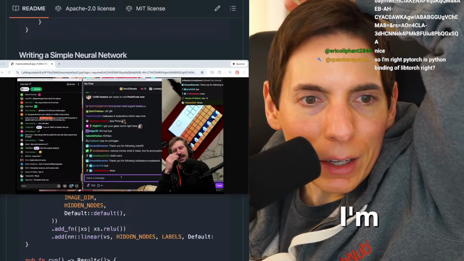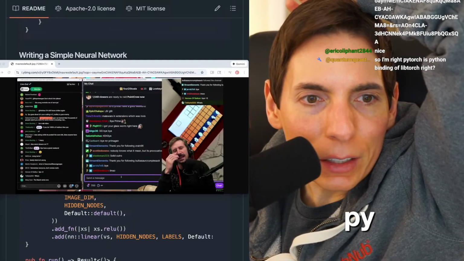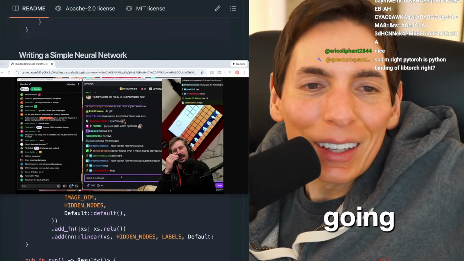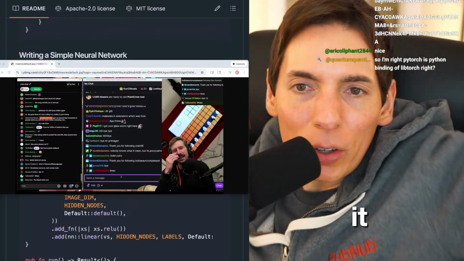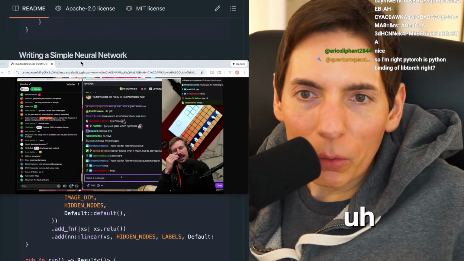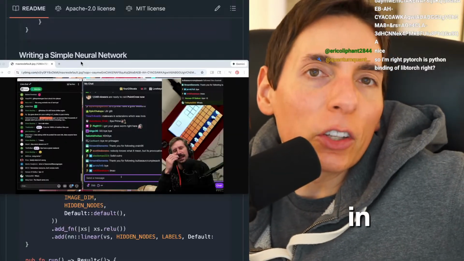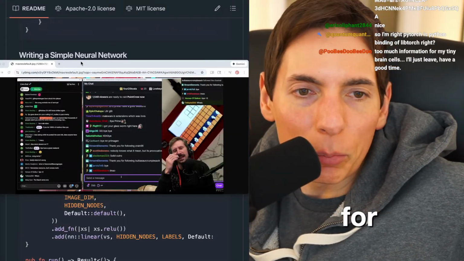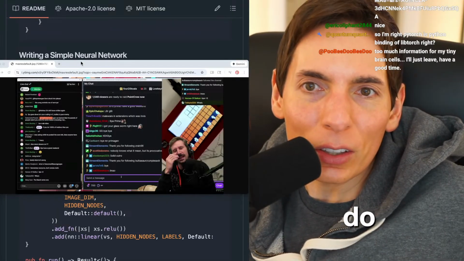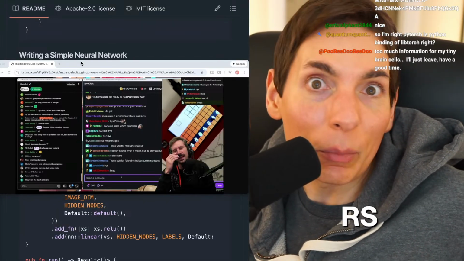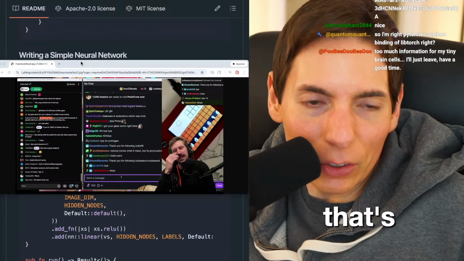So I'm right. PyTorch is the Python binding of libtorch. Yes, you got it. That's what we're doing. We're using libtorch in this. In the case where you do it in Python, it's PyTorch, the binding for libtorch in Python. But we're going to do Rust Torch, right? Torch RS, which is the bindings in Rust. That's what we're going to do today.